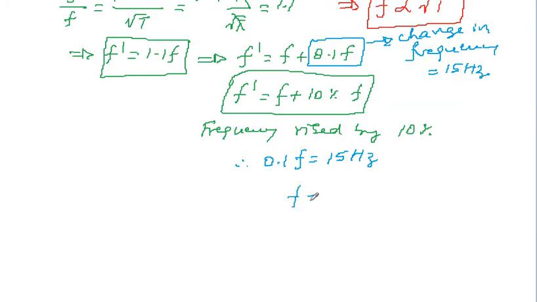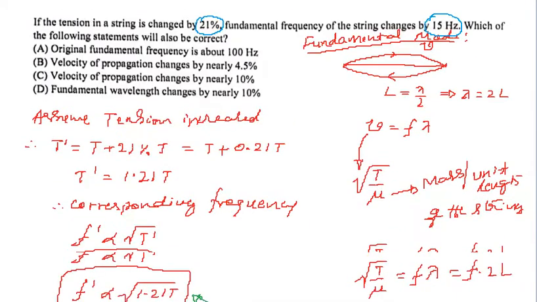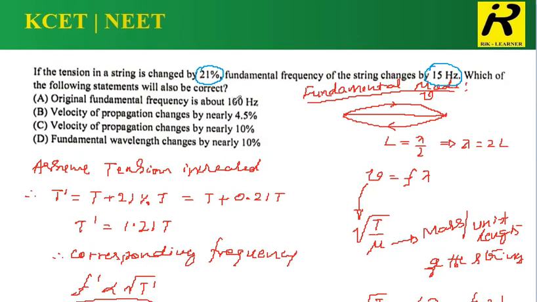So what happens to f? This is 15 divided by 0.1, which gives f equals 150 hertz. This is the fundamental frequency. How much is it? It is 150 hertz. But what is said in the question is 100 hertz. Then this option is wrong.